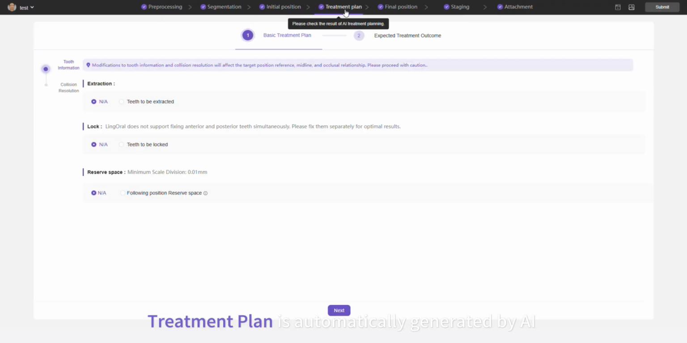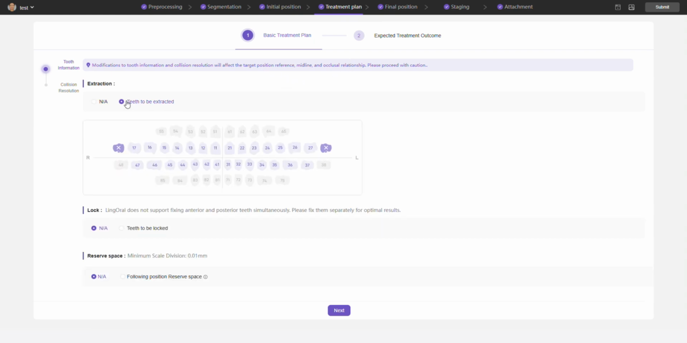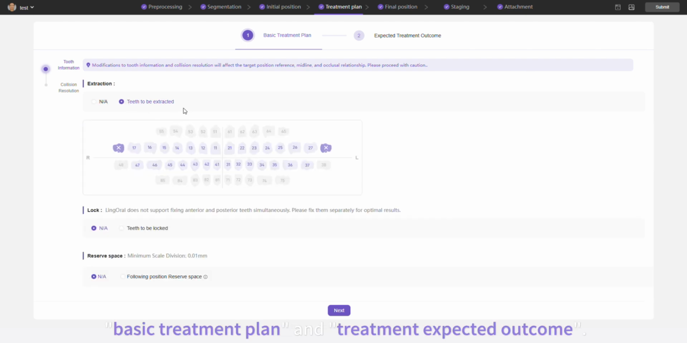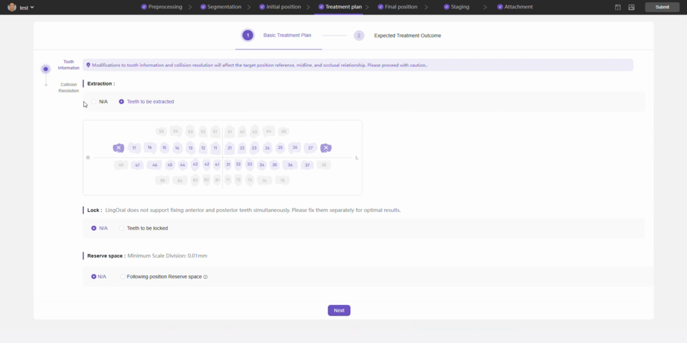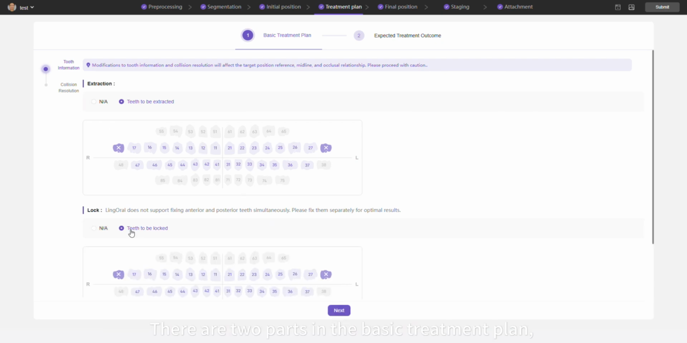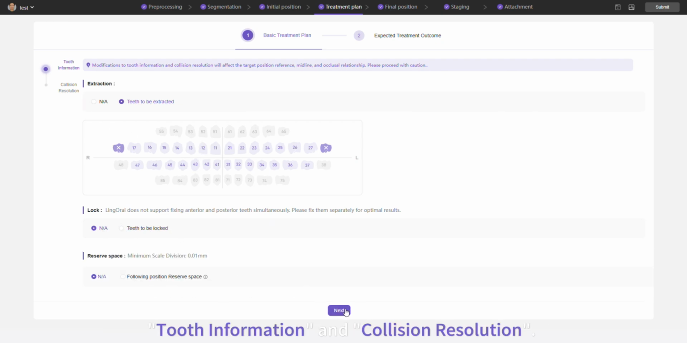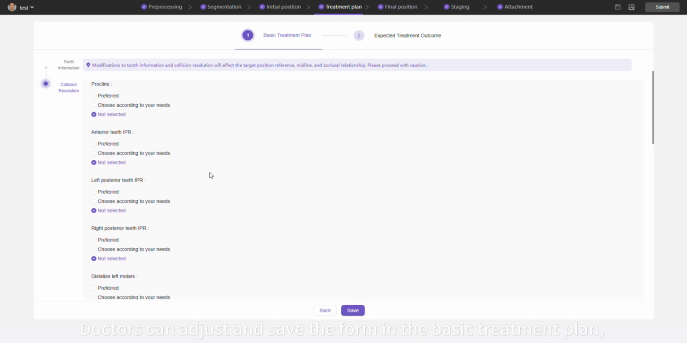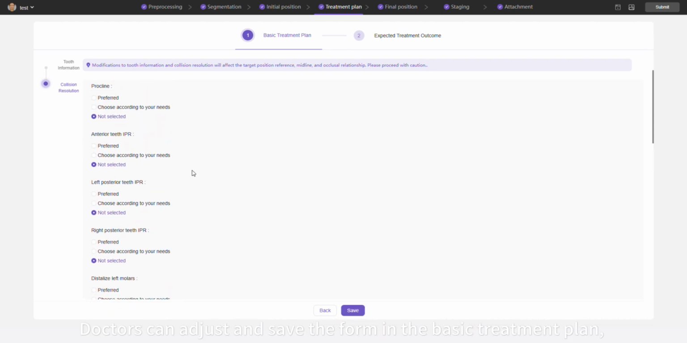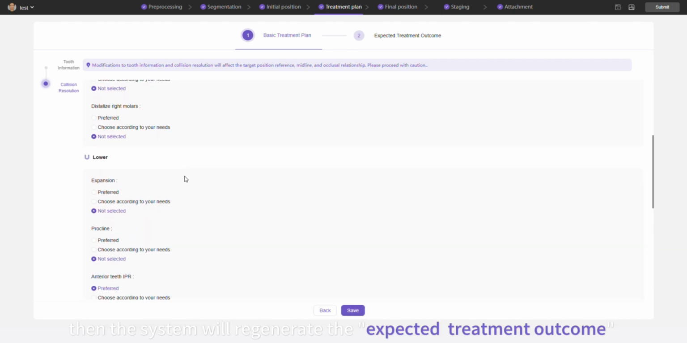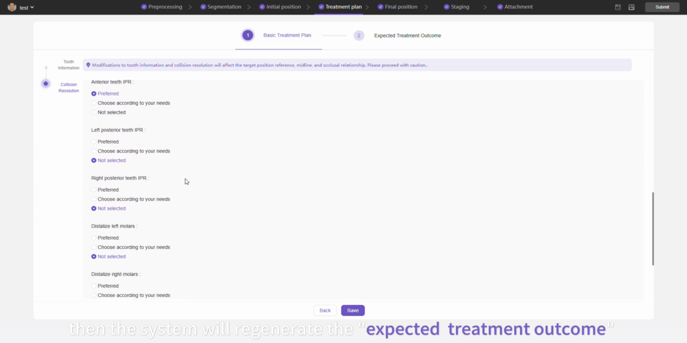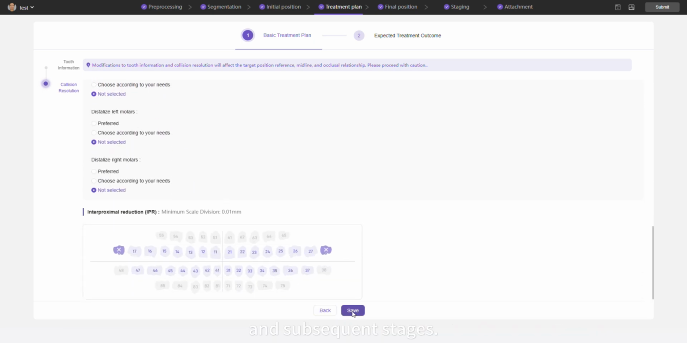Treatment plan is automatically generated by AI based on the uploaded lateral ceph and frontal smile images, which includes 2 nodes, basic treatment plan and treatment expected outcome. There are 2 parts in the basic treatment plan: tooth information and collision resolution. Doctors can adjust and save the form in the basic treatment plan. Then the system will regenerate the expected treatment outcome in subsequent stages.